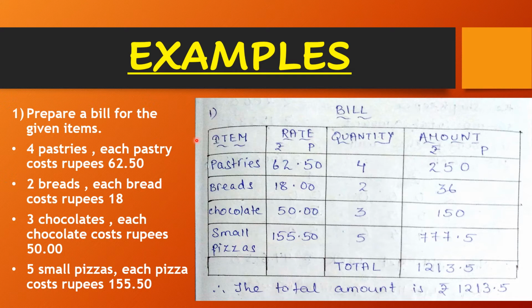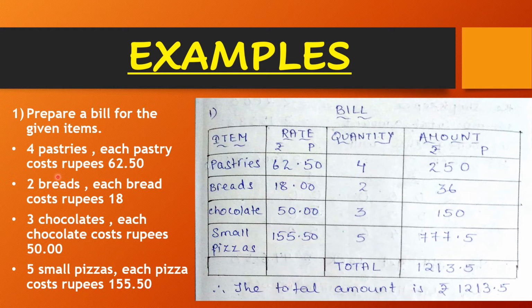In order to prepare a bill, make 4 columns with name of the item, rate, quantity and amount. Enter the name of the item, rate of the item and quantity of the item purchased. Then we need to calculate the amount by multiplying the rate by quantity.